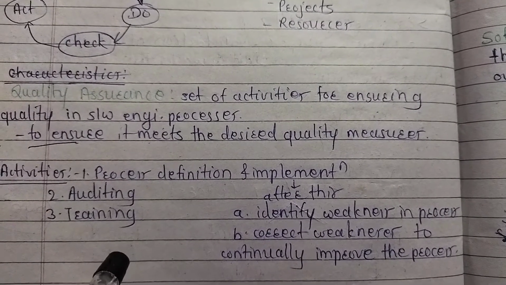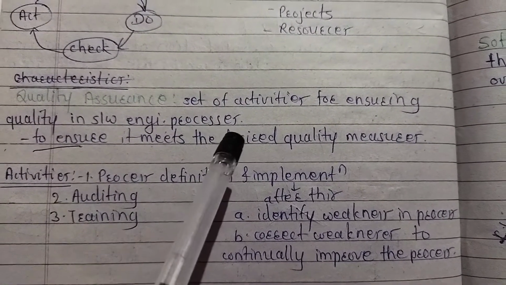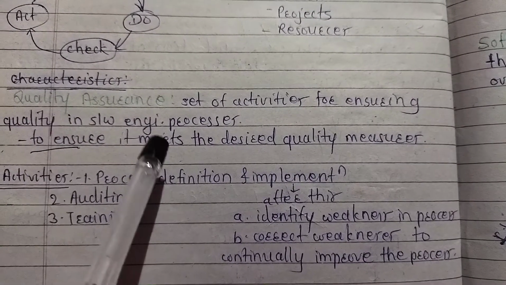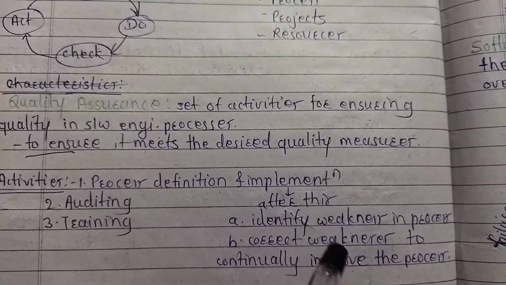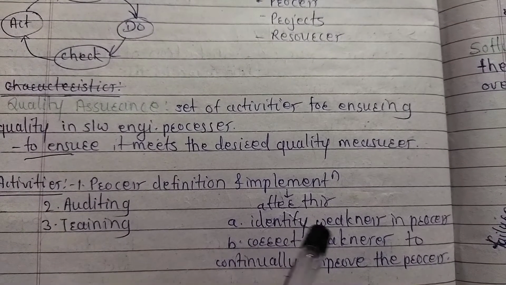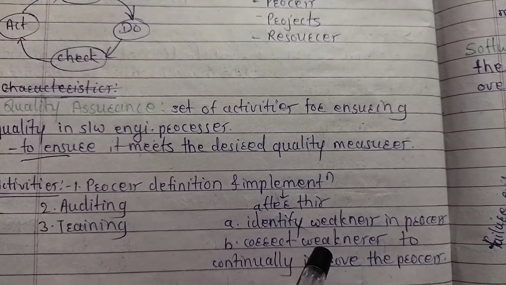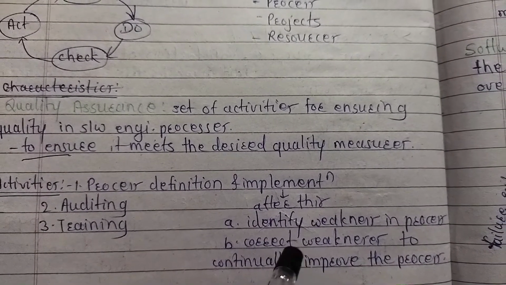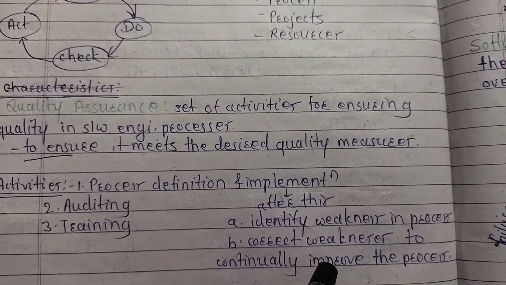If there are any quality issues, a number of activities are used like auditing, training, to ensure it meets the desired quality measures. Now in this, different weaknesses are identified if available, and then a continuous process is used to correct those weaknesses.